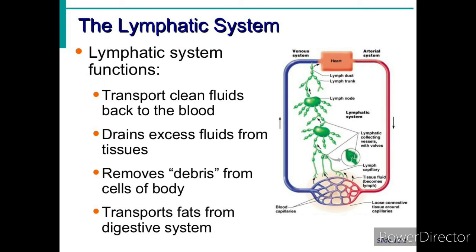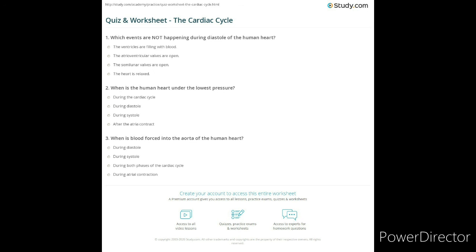Right, today's topic has been concluded. Today we have studied the cardiac cycle, then single circulation and double circulation, then the lymphatic system. Now let us test your IQ level, to see how much you have grasped of what I have explained, right children?